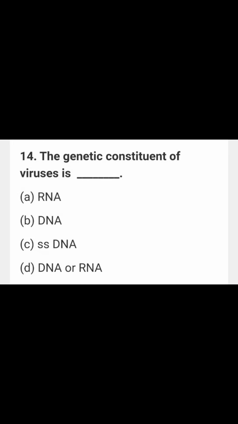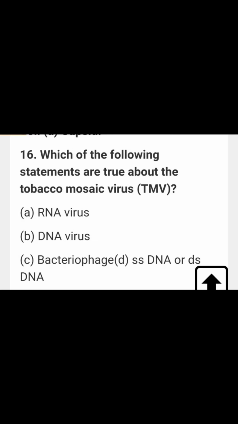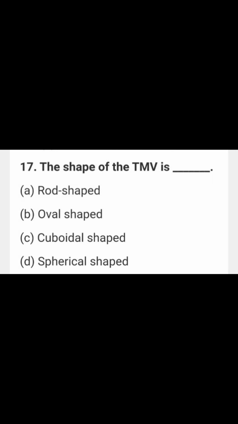And the next one: genetic constituent of virus. This was also a repeated question, Nana. The viral genome is enclosed in a protein coat known as the capsid. Next one: which of the following statements are true about tobacco mosaic virus? Here they gave the type of nucleic acid: RNA virus, DNA virus, bacteriophage, or single-stranded or double-stranded DNA. So basically TMV is an RNA virus. And the shape of TMV, I already told you: if they give helical you have to choose that; if there is no helical and they give rod-shaped, you have to choose rod-shaped.